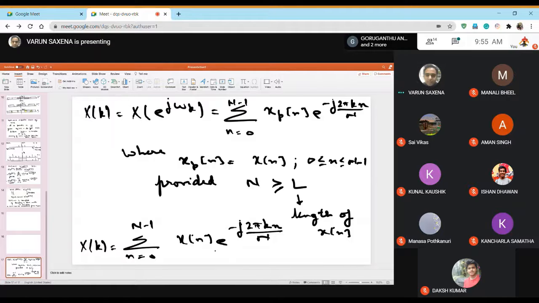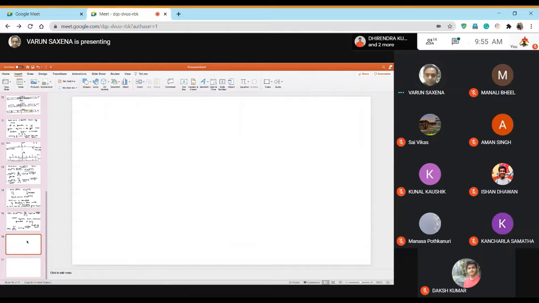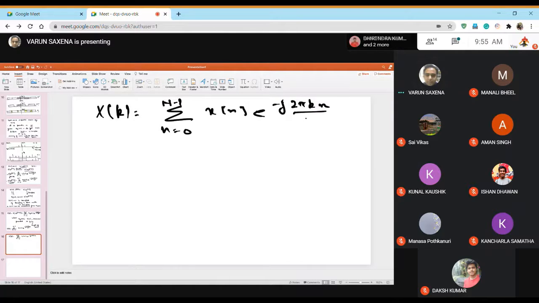Here in this expression, X[k] is defined as the sum over n = 0 to N − 1 of x_p[n] e^(−j2πkn/N), where small n varies from 0 to N − 1 and k varies from 0 to N.